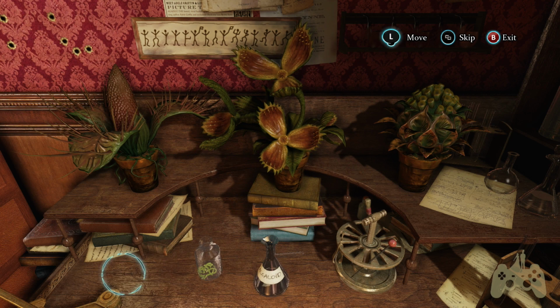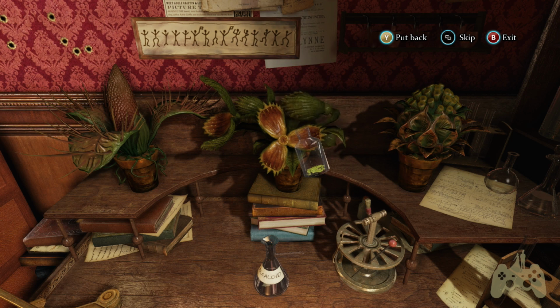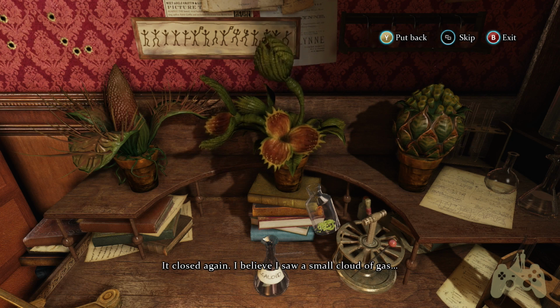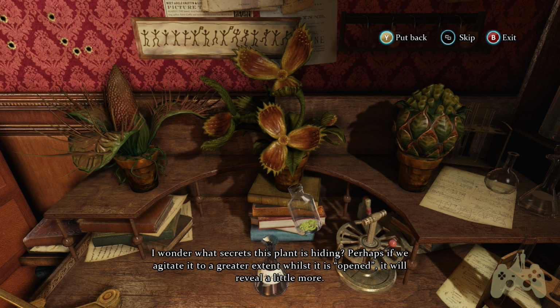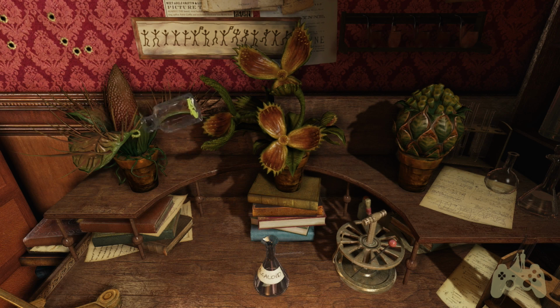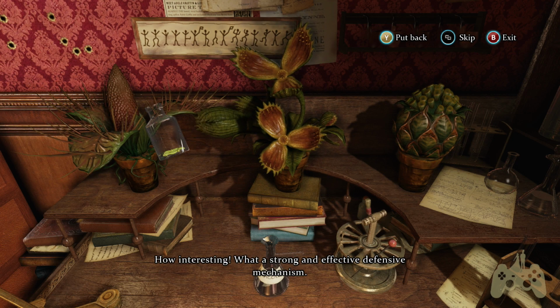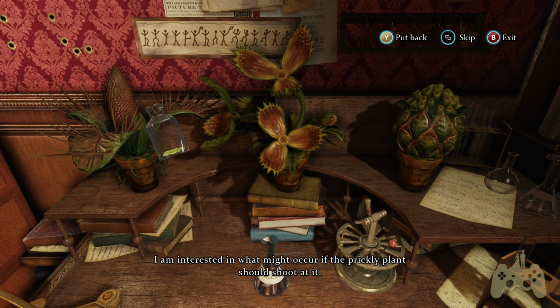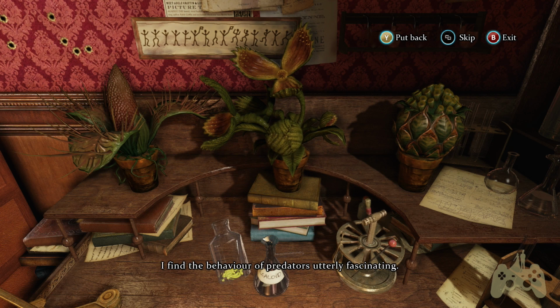Let's give it a caterpillar. It closed again. I believe I saw a small cloud of gas. How interesting. What a strong and effective defensive mechanism. I am interested in what might occur if the prickly plant should shoot at it. I find the behavior of predators utterly fascinating.